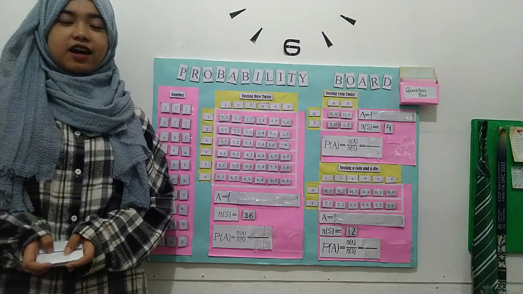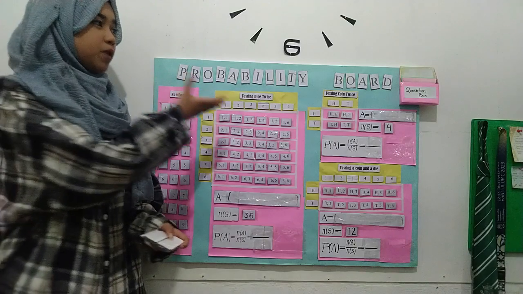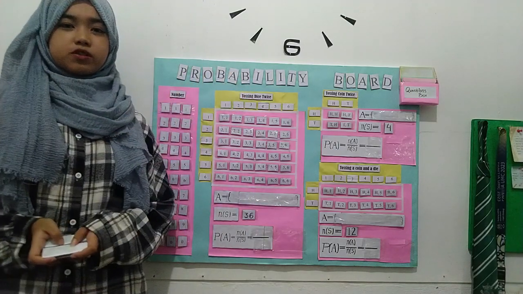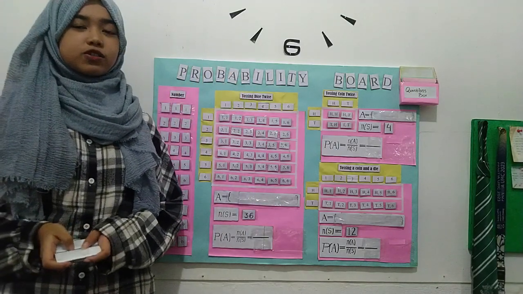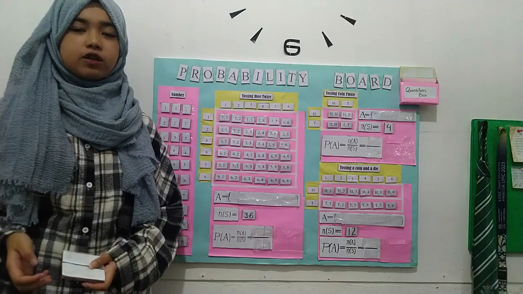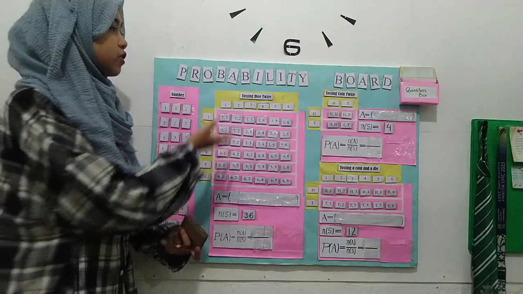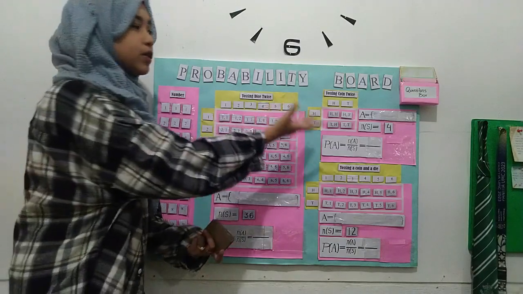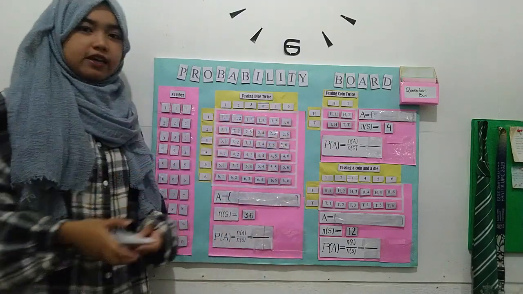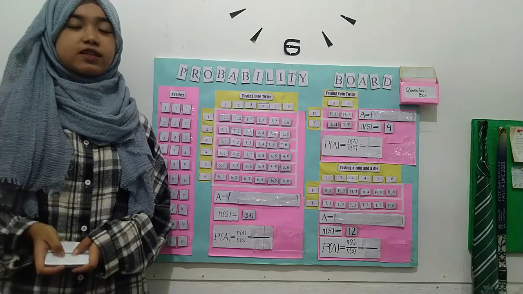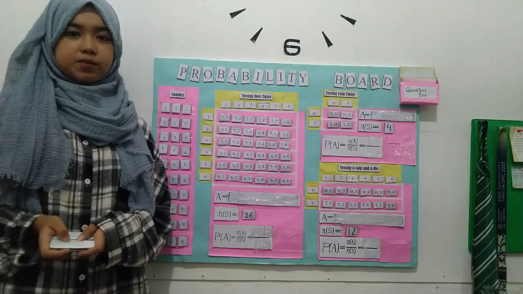Okay, here I make the media with the name Probability Board. The purpose of Probability Board is to help students to understand how to solve problems about probability of tossing a die twice, tossing a coin twice, and tossing a coin and a die. This material is studied in 8th grade second semester.